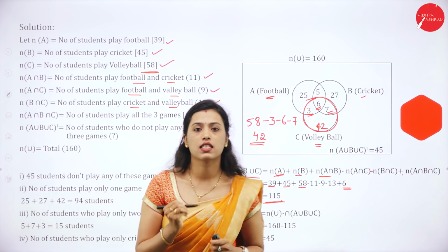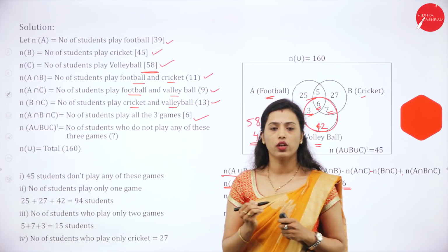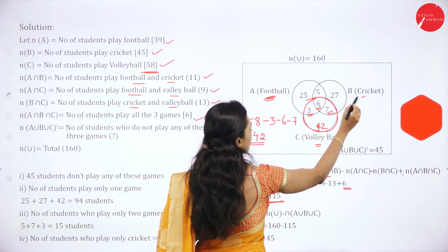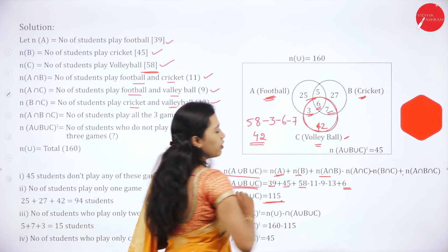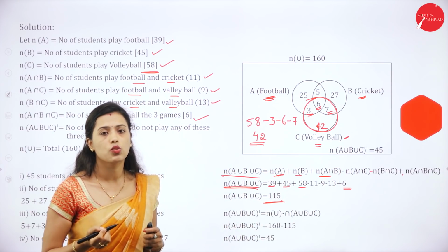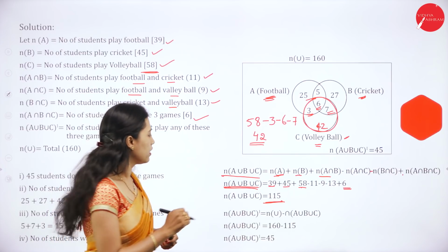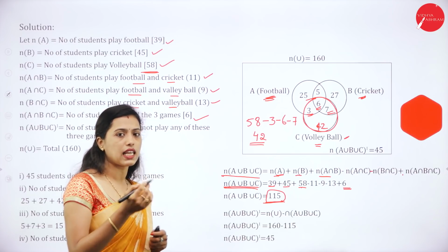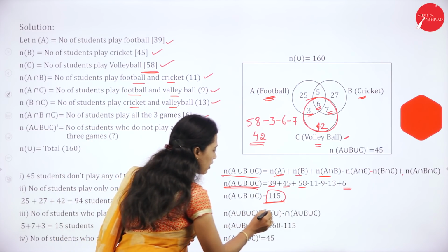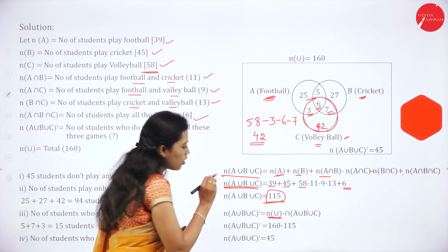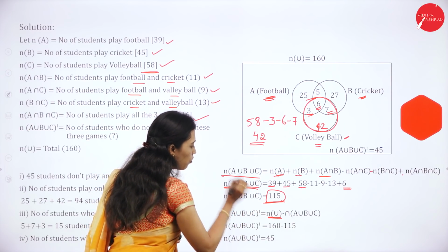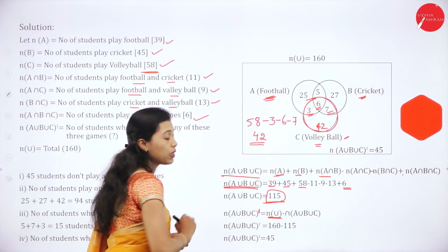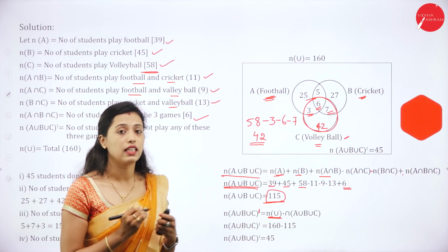Out of 160 students, 115 students play any games, either football or cricket or volleyball. Now the question is, how many students did not play any game? Here, out of 160 students, 115 students play games, but how many did not play? This is total n of U, so n of (A union B) whole complement. Complement means did not play any game.